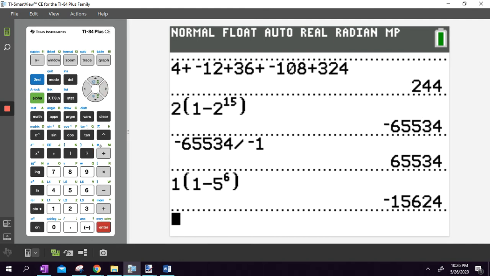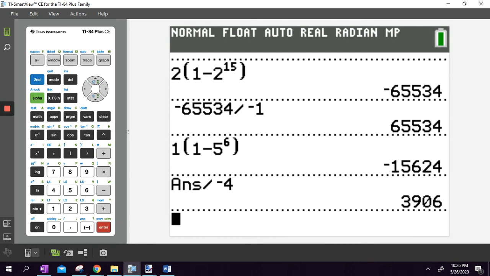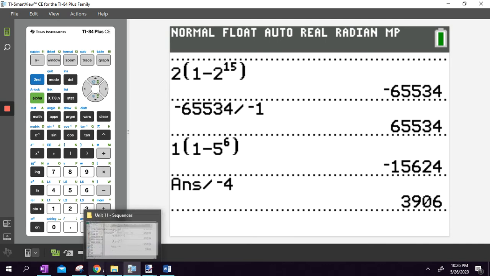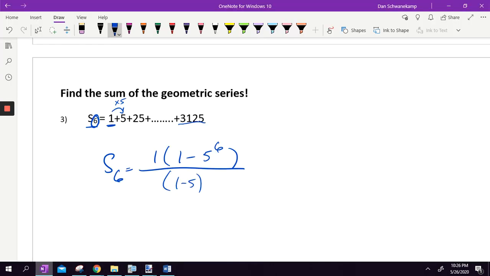And I'm going to take all of that and divide it by negative 4 because it's 1 minus 5 on bottom. I get 3,906. So not a whole lot bigger than that number right there because the terms before it really aren't that large. Here's 1, 2, 3. The first 3 terms is only 31. And I'm only going to 6 terms. So it makes sense that it's not a whole lot bigger than that last one.